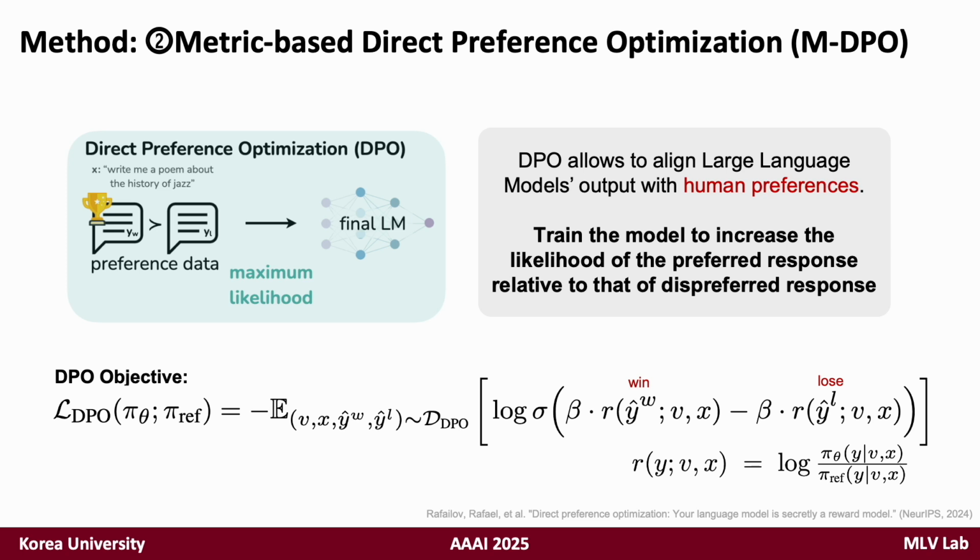The idea of direct preference optimization is to align large language models' output with human preferences, and it aims to train the model to increase the likelihood of the preferred response relative to that of the dispreferred response, given the prompt X and the video for the multimodal domain.